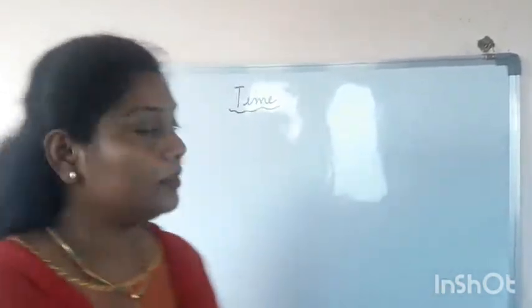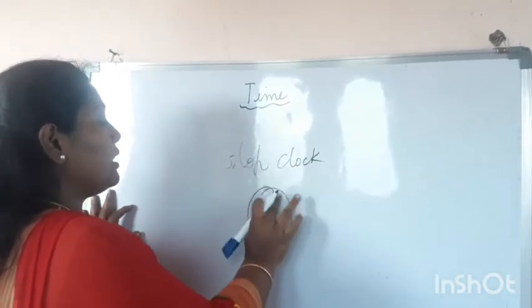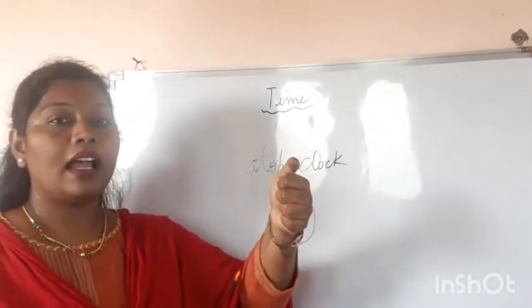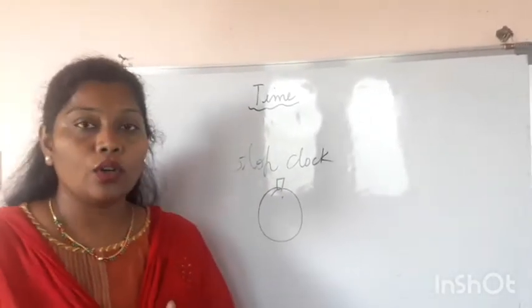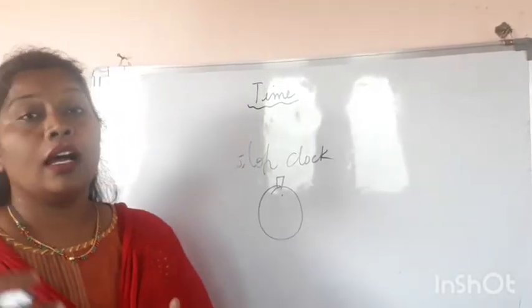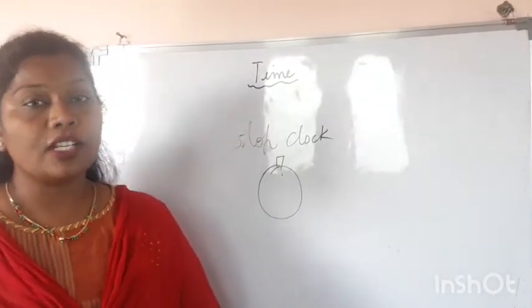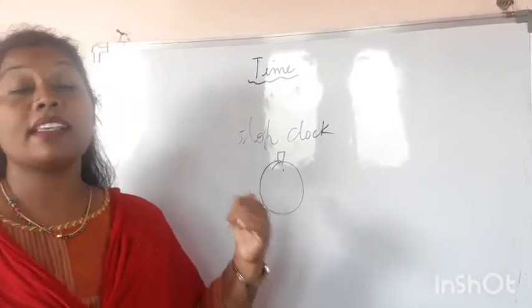Okay, children, in some events like sports, the people who are monitoring the sports will have a stop clock, or a stopwatch. It is like this, and it will have a knob, so that they will press the button and the time will start ticking. So if you want to go for police selections, or army selections, or if you are participating in a marathon, in all such situations, the stop clock plays an important role in knowing the accurate or exact time.